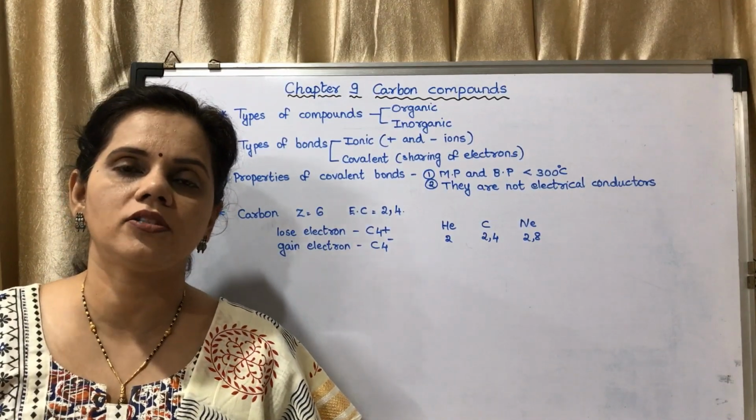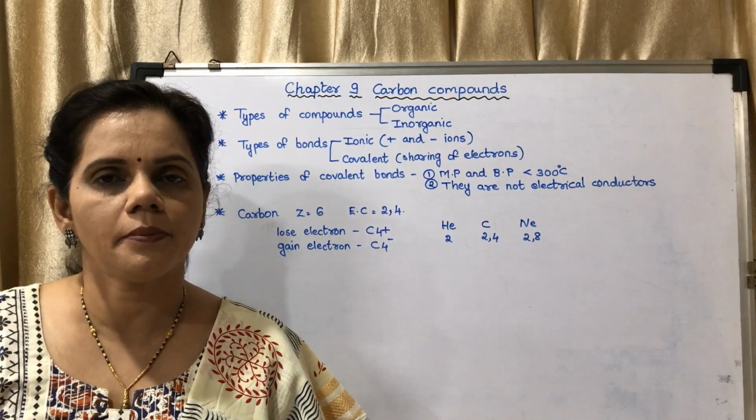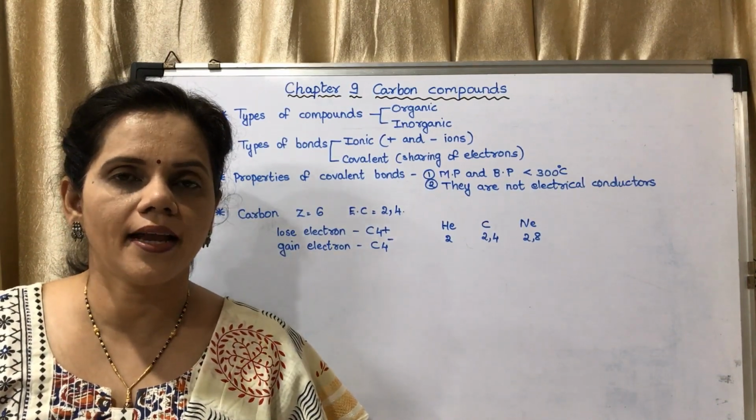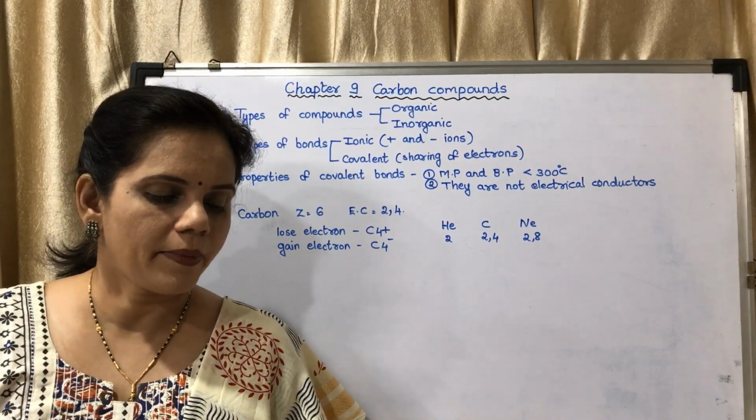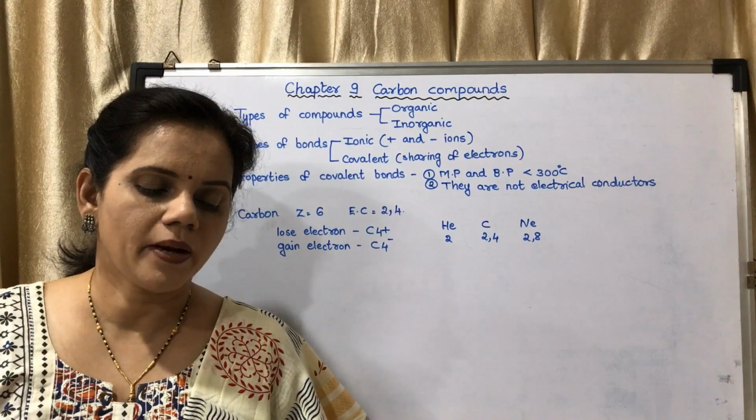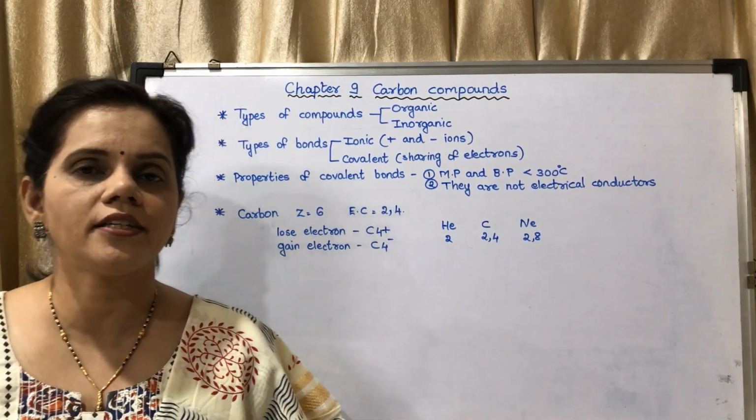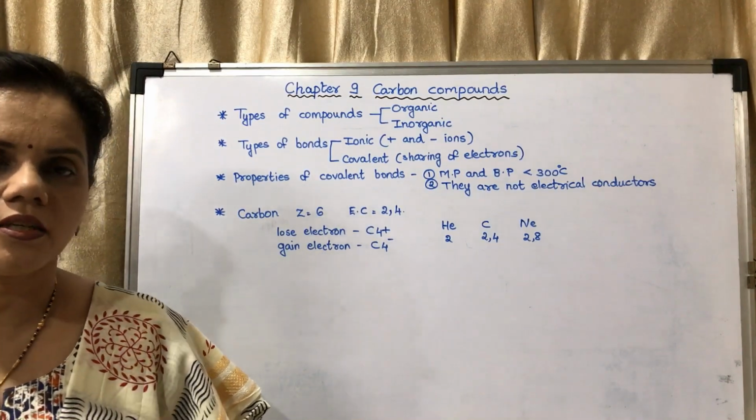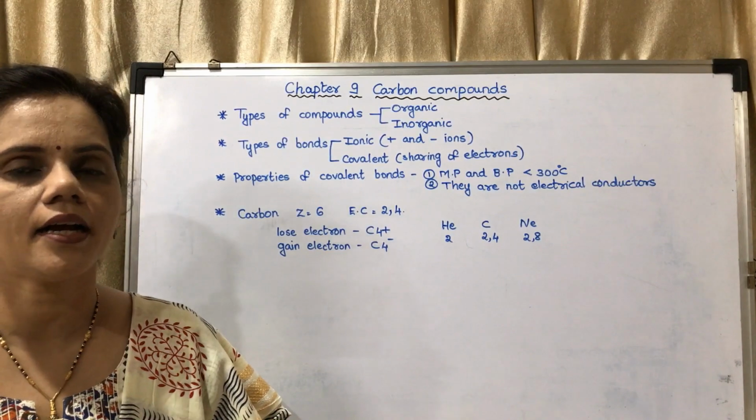So carbon compounds are said to be organic compounds, but there are some exceptions. You may underline, it has been given in the first paragraph of your textbook. Compounds like carbon dioxide, carbon monoxide, carbide salts, carbonate salts and bicarbonate salts are exceptions. They are inorganic compounds and they are not organic compounds.